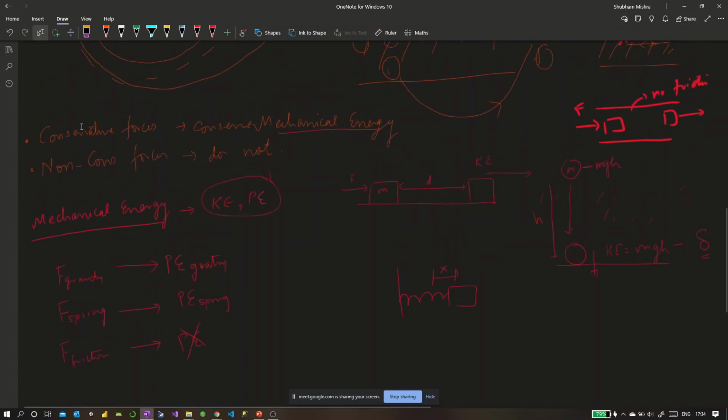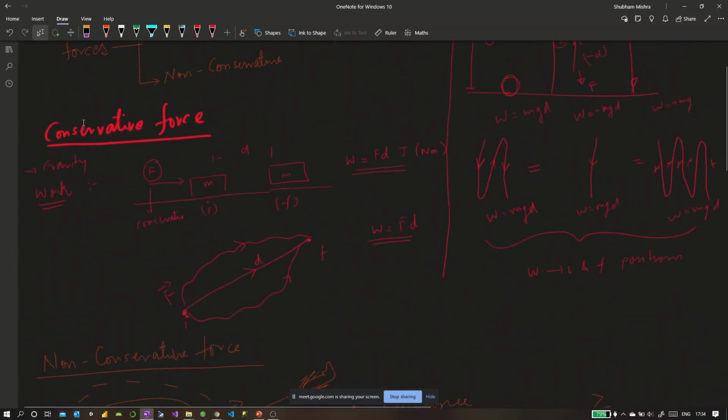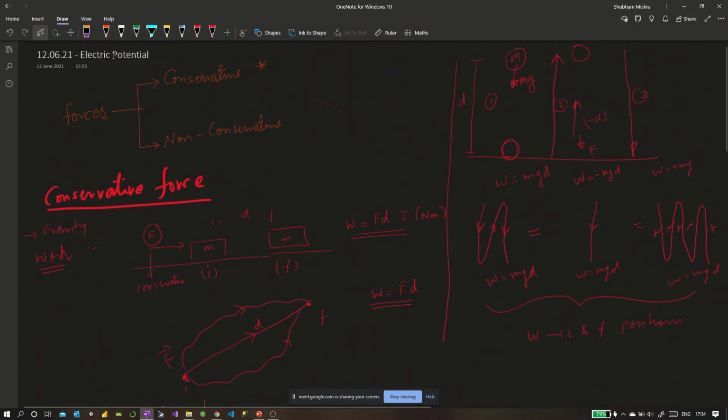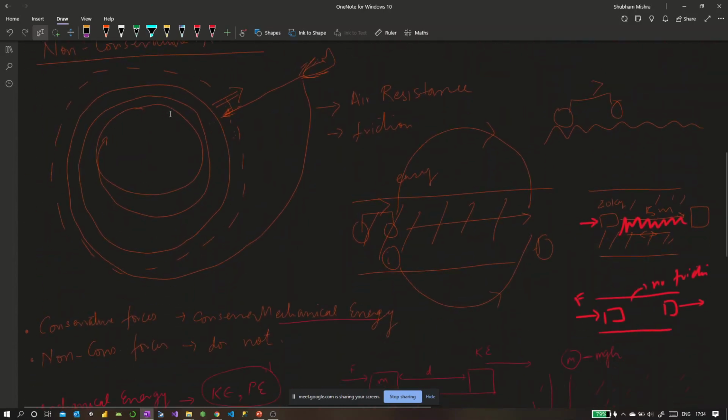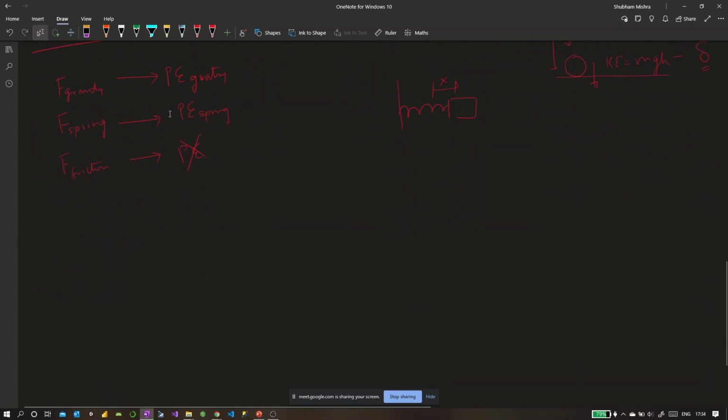So why I went to the concept of conservative and non-conservative forces is that we had a term called electric potential, and this electric potential, or any potential for that matter, is only concerned with the conservative forces. Only conservative forces can give rise to a potential, and no other forces. Hope you understood and got the significance of conservative forces.